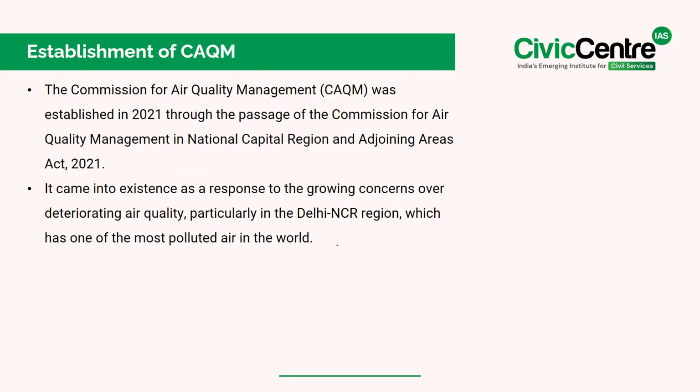Now, how and when it was established? See, the Commission for Air Quality Management was established in the year 2021 through the passage of the Commission for Air Quality Management in the National Capital Region and Adjoining Areas Act of 2021. Then, it came into existence as a response to the growing concerns over deteriorating air quality, particularly in the Delhi NCR region, which has one of the most polluted air in the world.